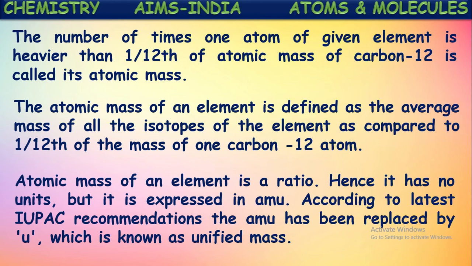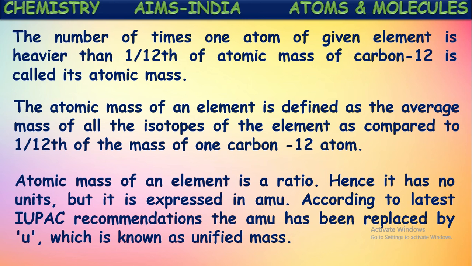As atomic mass is a comparison with 1 AMU, the mass of an atom of an element is compared with the number of AMUs. How many times it is heavier than 1 AMU is said to be the atomic mass of that element. Hence, it has no units. We just write AMU as its unit.